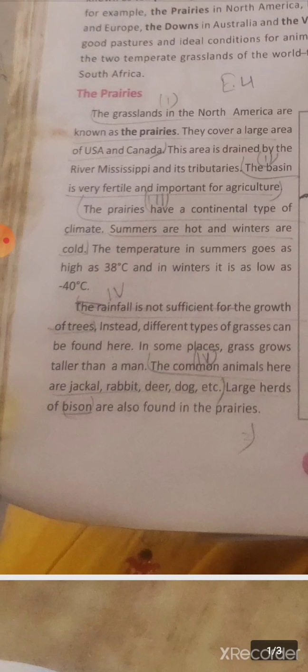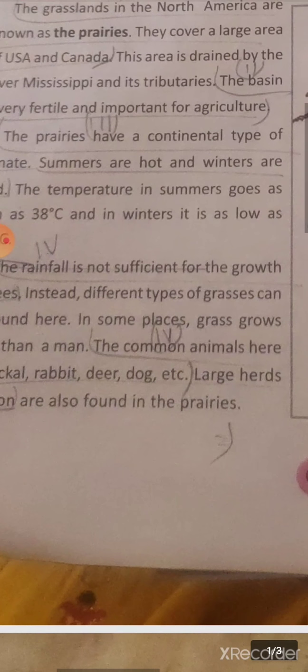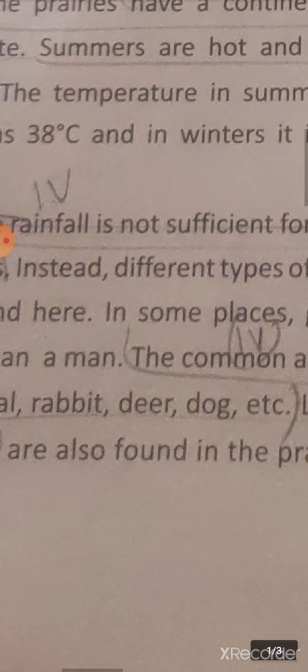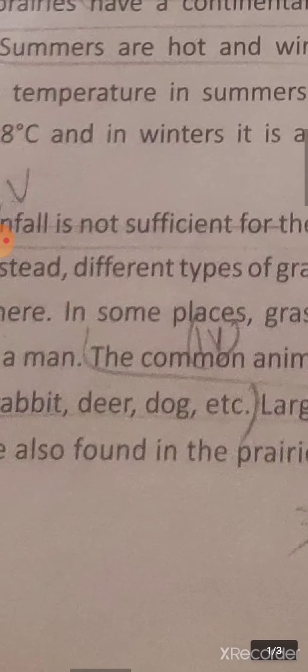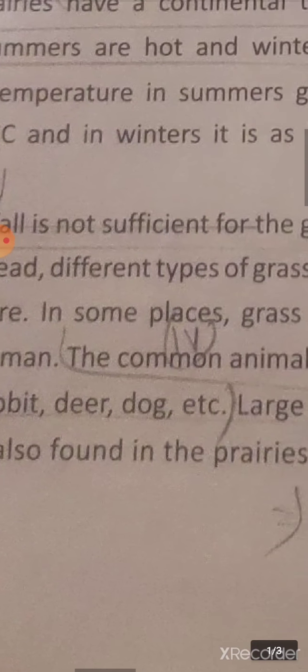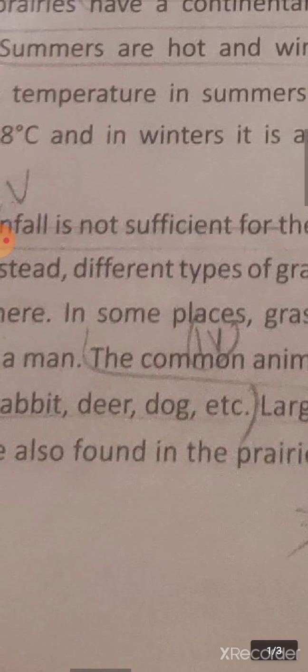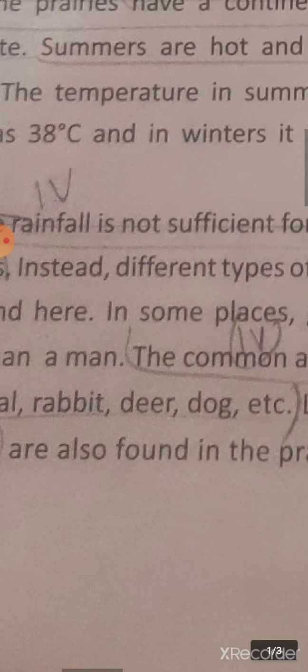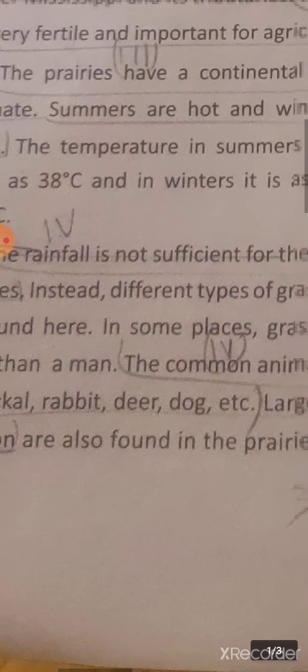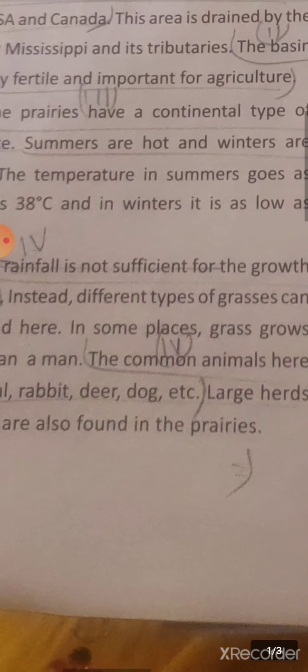Now about rainfall, rainfall is not sufficient. Keep this in mind class, rainfall is not sufficient in this area. Because sufficient rainfall is not there in the prairie grassland, the growth of trees is not possible. Instead of this, what type of vegetation is common here? Different types of grasses can be found here.